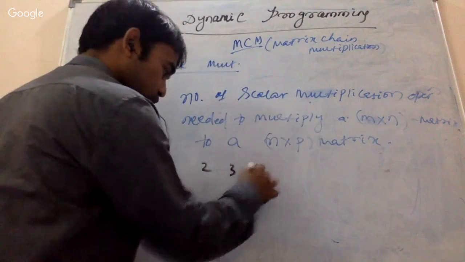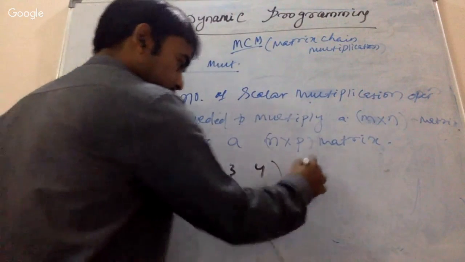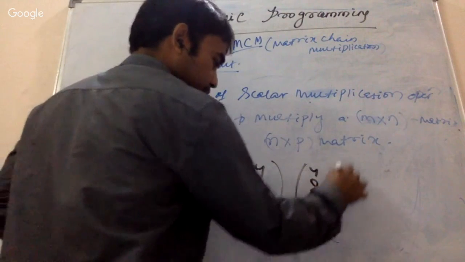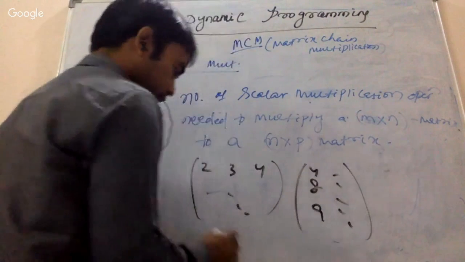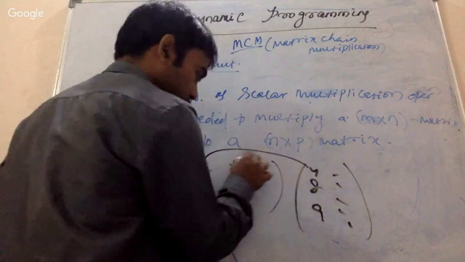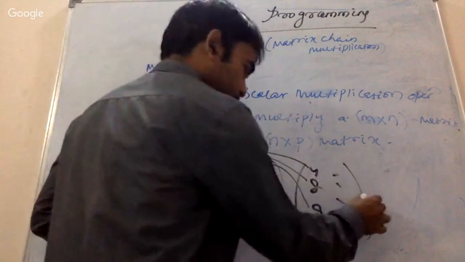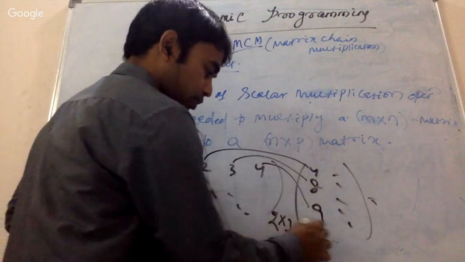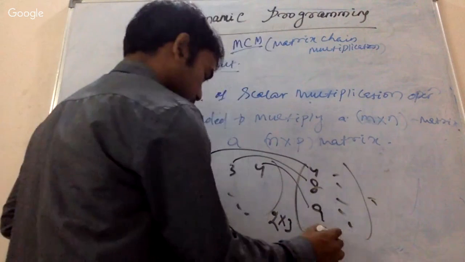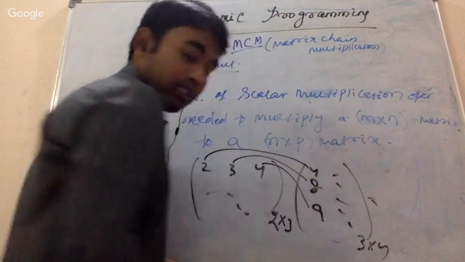I showed you, right? 2 3 4, some matrix is there, and suppose this is 4 8 9. So I need to multiply this one to this one, this one to this one, this one to this one. Then I will get it. Suppose this is a 2 cross 3 matrix, and suppose this is a 3 cross 4 matrix. Then what is the output?